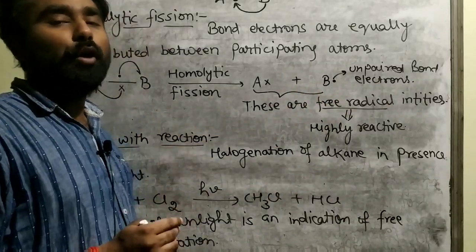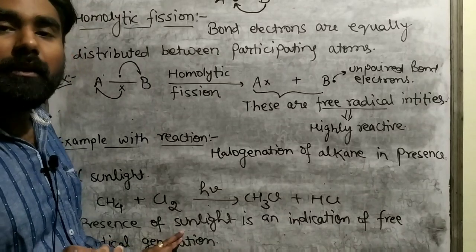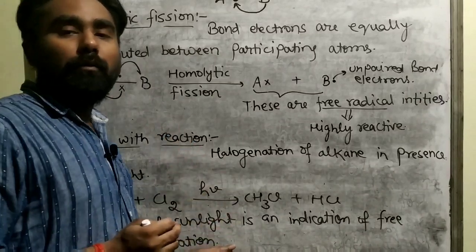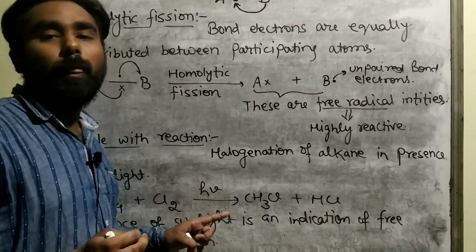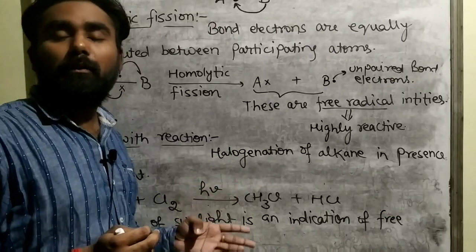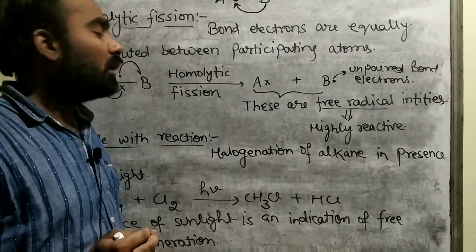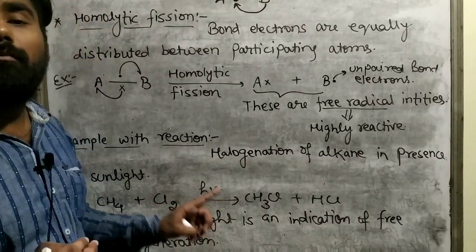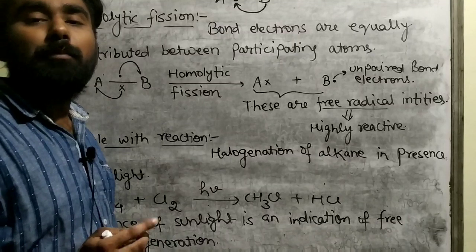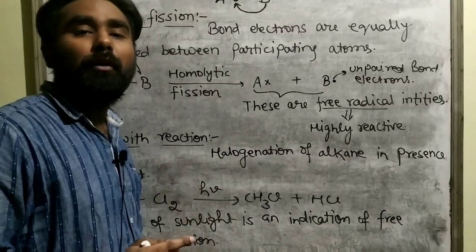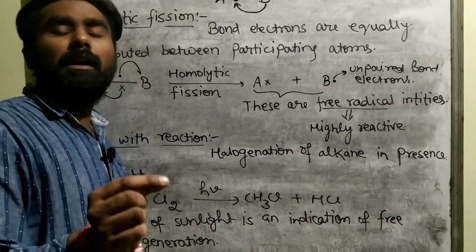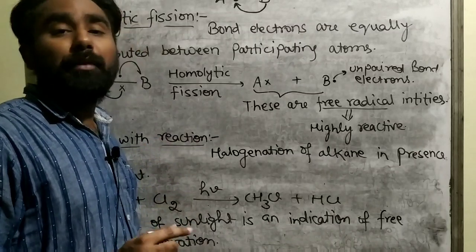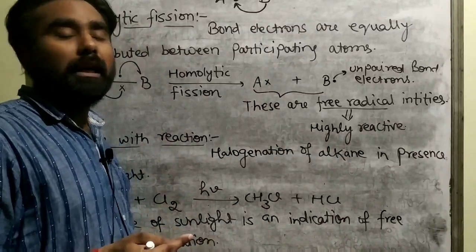So note here 3 points: presence of sunlight, presence of any solvent, any type of solvent like benzene, carbon tetrachloride, these are the organic solvents, and third, very important point, presence of peroxide. If any type of peroxide is present, then 98% we can predict that the reaction will follow free radical mechanism.